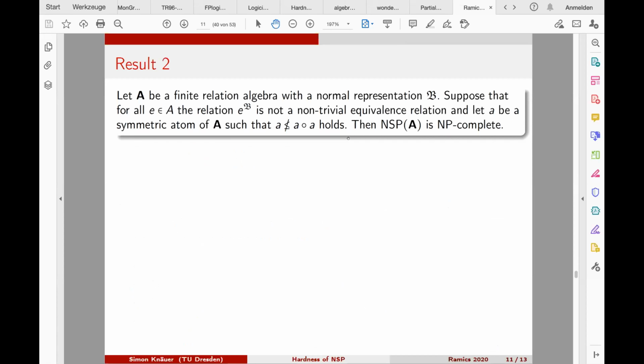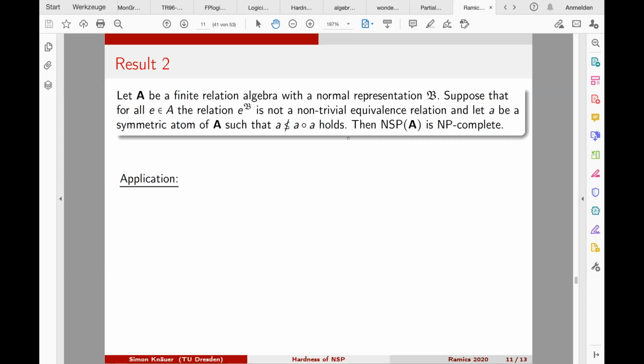So let's go to the second result, which is somehow in the same spirit. It's again a finite relation algebra with a normal representation, and we suppose that for all elements of the relation algebra, the concrete relation in the representation is not a non-trivial equivalence relation. So there exists no non-trivial equivalence relation. And additionally, suppose that there exists some atom A that is symmetric, so self-converse, and A times A does not contain A, some multiplication rule. Then again, the network satisfaction problem of this relation algebra is NP complete.